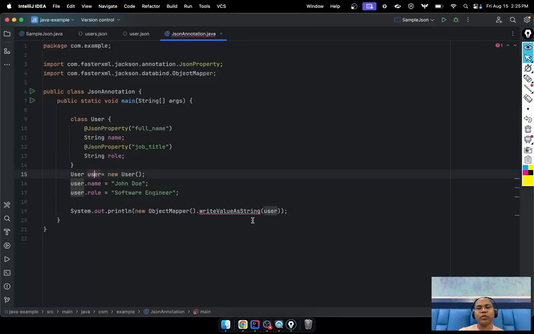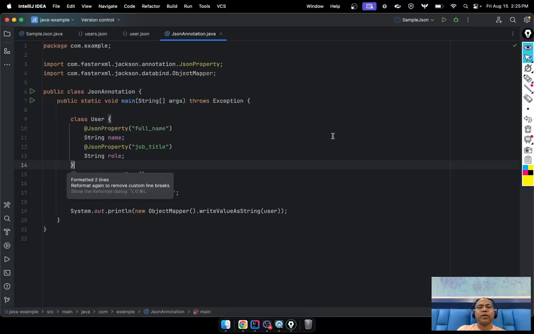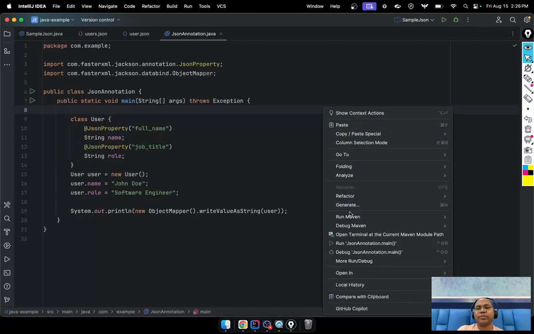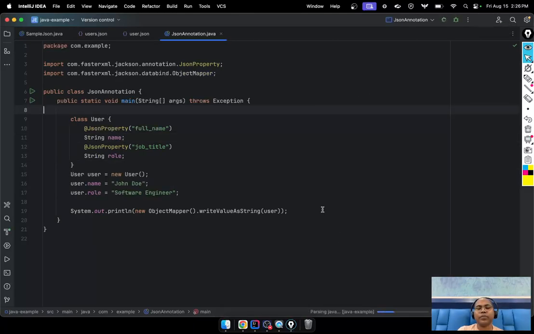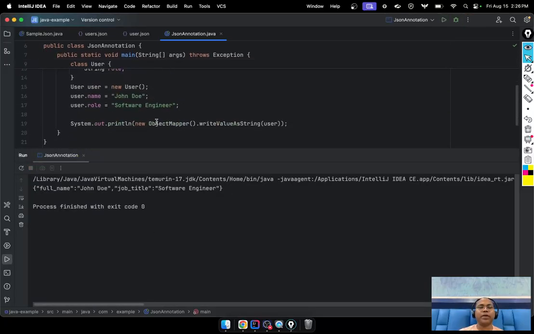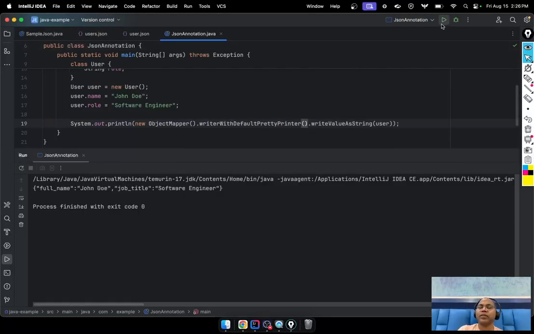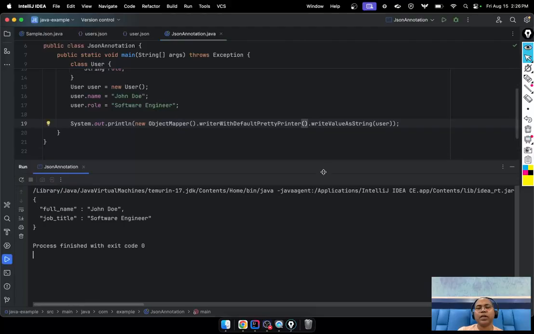Now you can go into the project section, and if you run it, notice the formatted output.